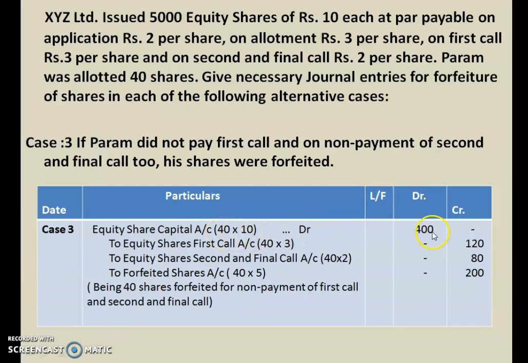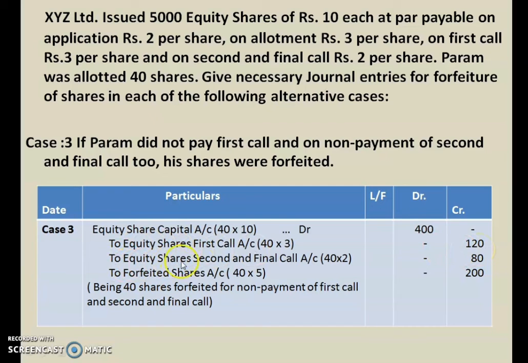So it will give you 400. To equity shares first call account. There was a non-payment of first call, and first call money is rupees 3, as given in the question. So 40 into 3 rupees, 120 rupees is not received from Param, that we have credited.